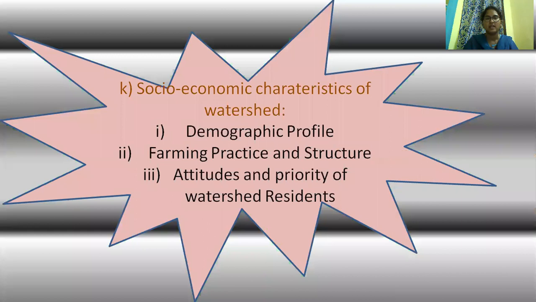And the last of the physiographic characteristics is the socio-economic characteristics of the watershed. That is also categorized into 3 types: demographic profile, farming practice and structure, and attitude and priority of watershed residents.